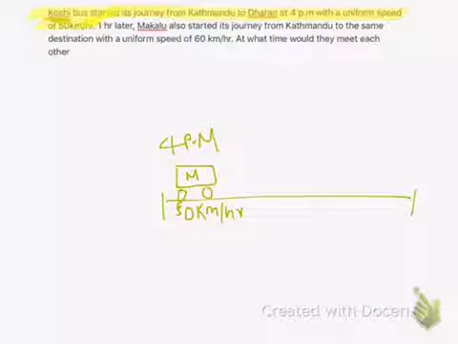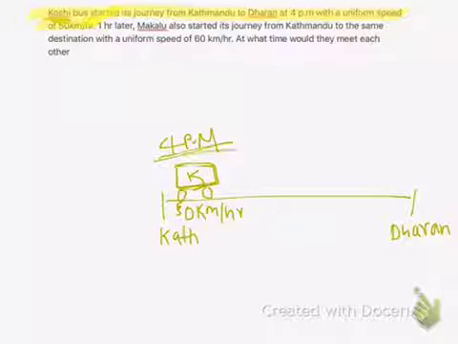So here is a bus, Kosi. So this bus Kosi has started its journey at 4 p.m. from Kathmandu at the speed of 50 km per hour and to reach Dharan. So Dharan is its final destination.